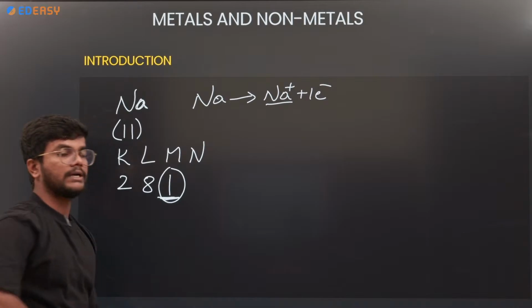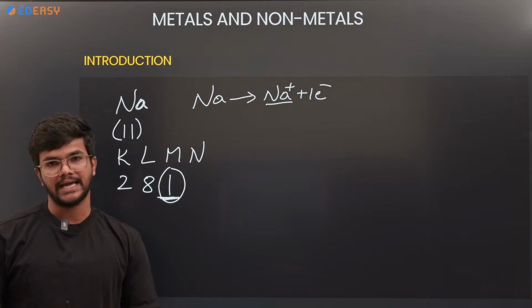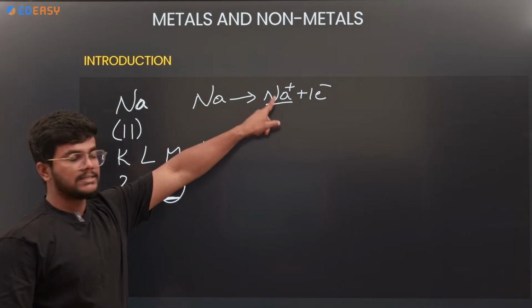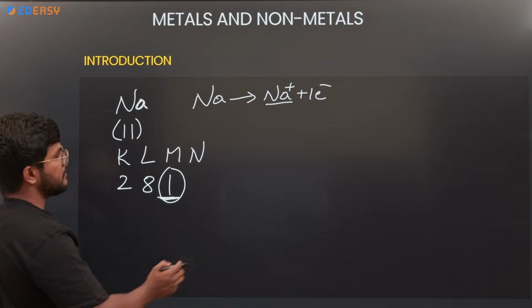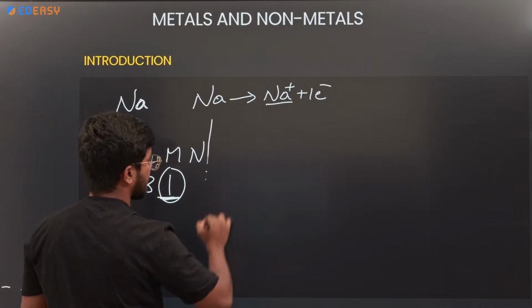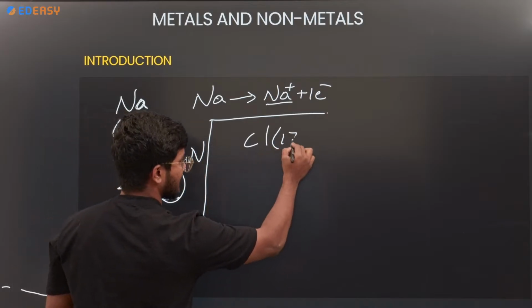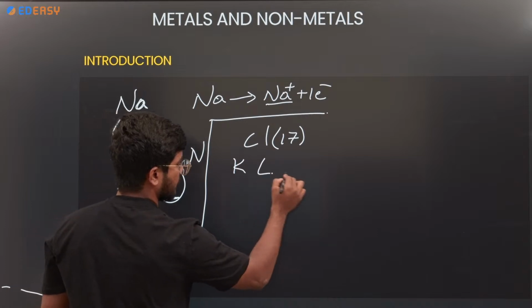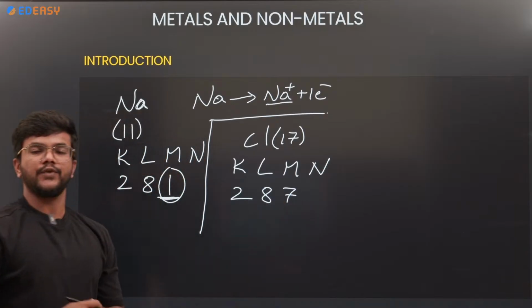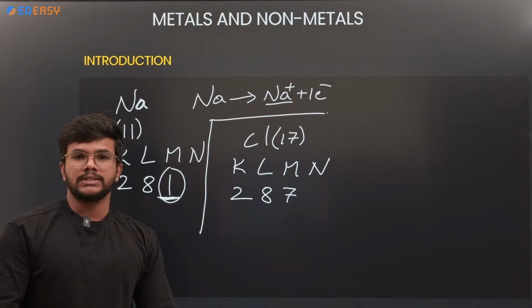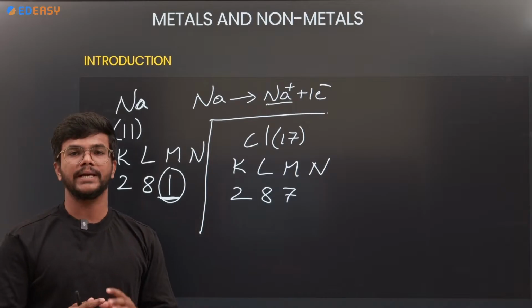Why is it Na plus? We already discussed in the previous chapters, acids and bases, and chemical equations and reactions, that the number of electrons is decreasing while the number of protons stays the same. So here Na plus. Let me take another example, chlorine. Chlorine's atomic number is 17, and the KLMN electronic configuration is 2, 8, 7. If you observe, there are 7 electrons in the outermost shell. That means chlorine will try to accept electrons to become stable.